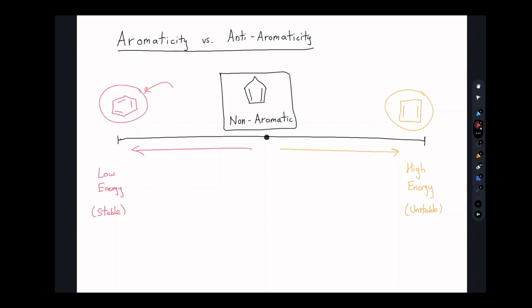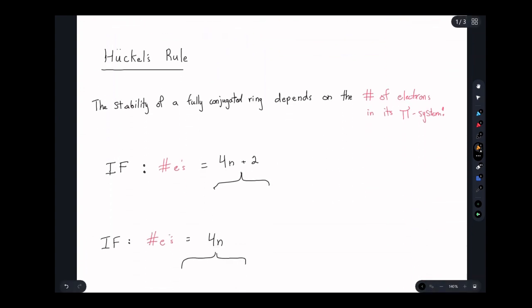It's aromatic. This is where the aromatic rings will go. And there are many more aromatic rings other than benzene that we'll introduce. However, cyclobutadiene, that seems to fit that first rule, right? It's a fully conjugated ring. It's incredibly unstable, and we call this anti-aromatic. So how can you understand this rule? Well, we need to look to Huckel.